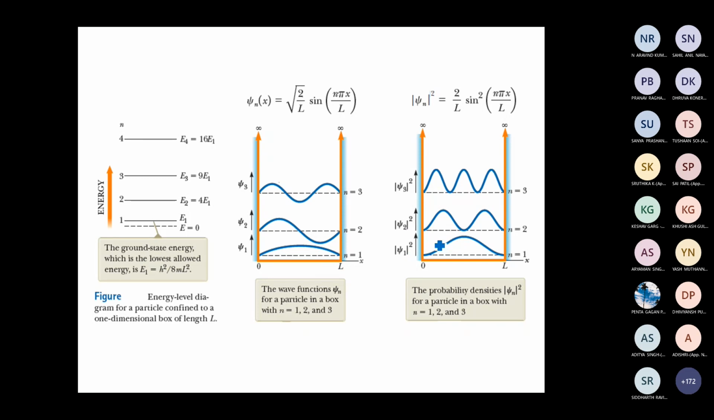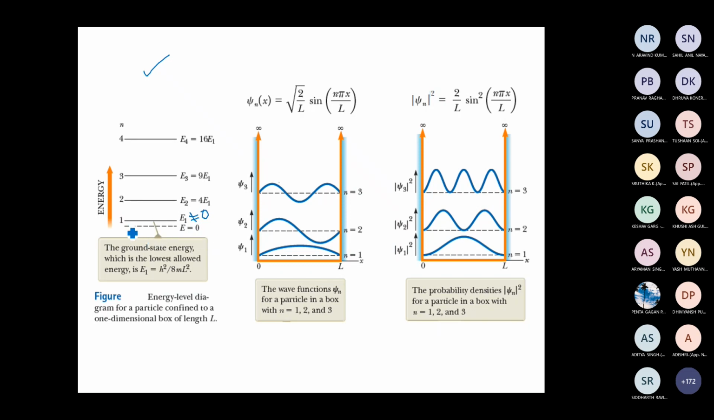in this figure. The first is the energy level diagram. First I have the ground state. For n equal to 1, the energy is E1. For n equal to 2, the energy is E2. For n equal to 3, the energy is E3, which is 9 times E1. For n equal to 4, the energy is represented as E4, which is 16 times E1. So this diagram is called the energy level diagram. And you see that the lowest energy, corresponding to n equal to 1, is E1, and E1 is not equal to 0.